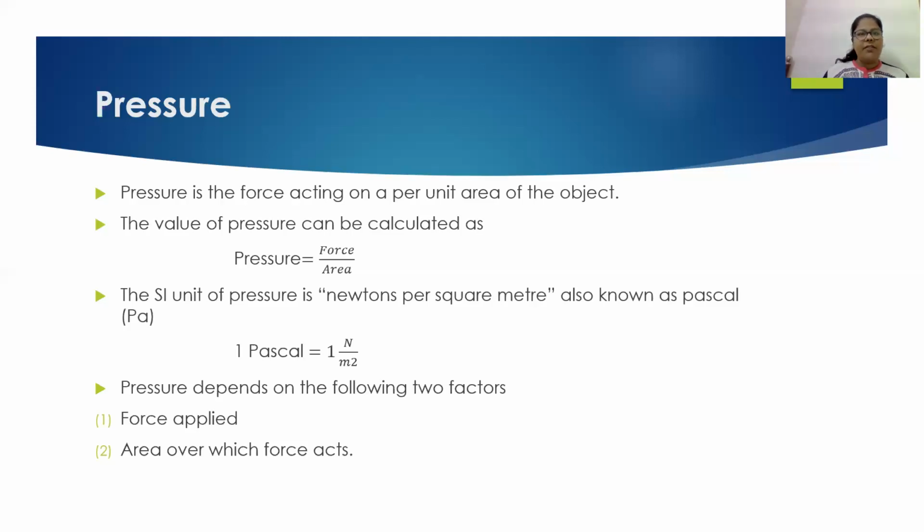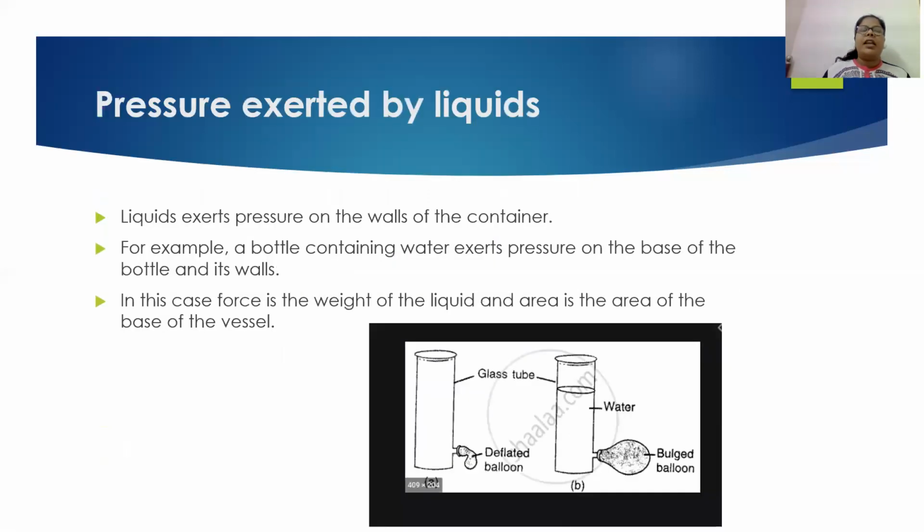Now, pressure, whenever it is applied, mainly depends on two factors: how much force is applied, and the area over which the force is applied. The next thing that we are going to learn is pressure exerted by liquids. Now we all know that pressure is exerted by solids. Whenever we are hammering anything, or for example pushing a table, at that time pressure is applied on the table also.